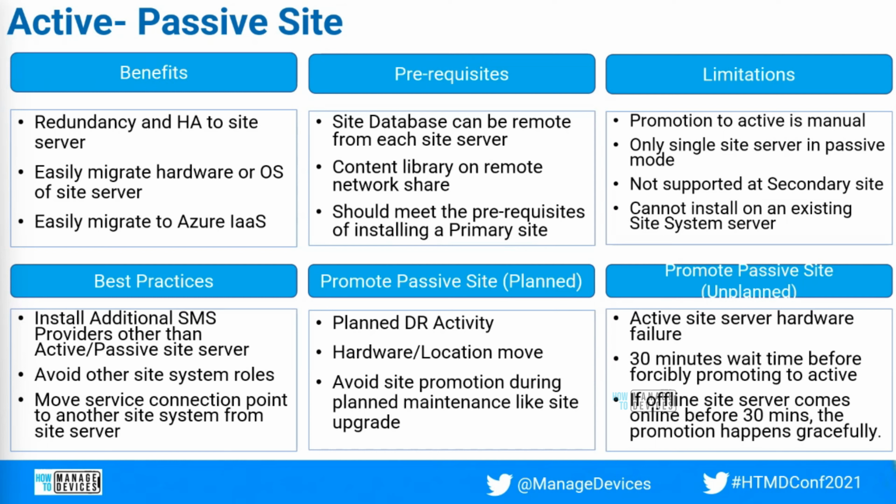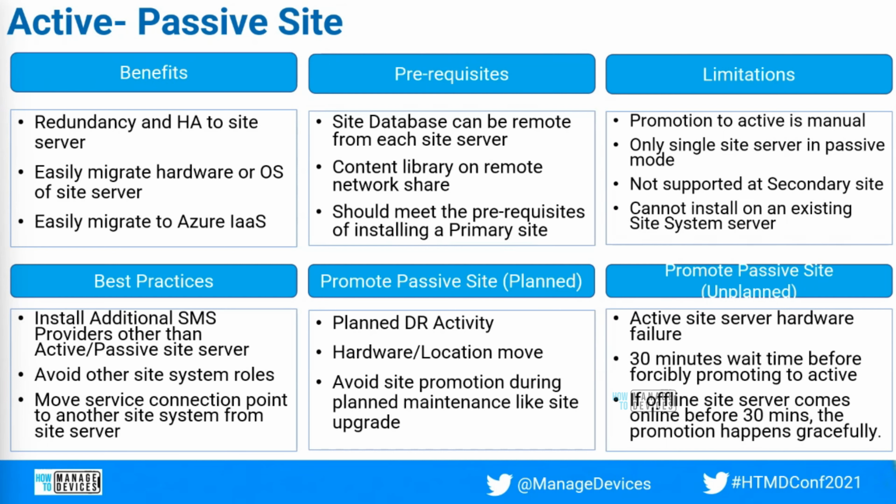That means, just consider the primary site is in Hyderabad and you want to set up another passive site in your DR location in Mumbai. You can have the passive site either in Hyderabad or in Mumbai, but you cannot have a passive site in both Hyderabad and Mumbai.